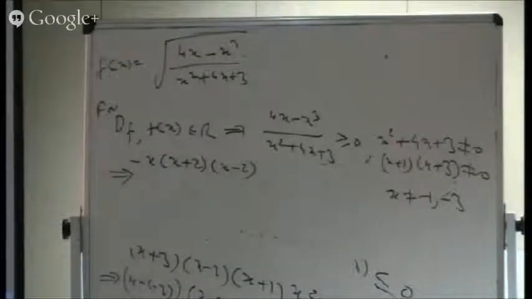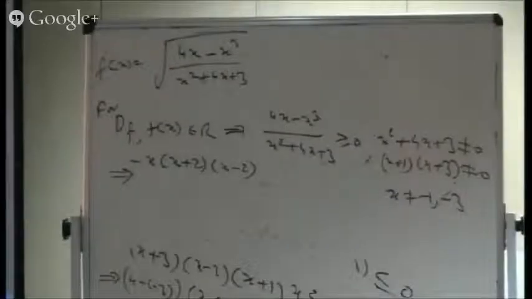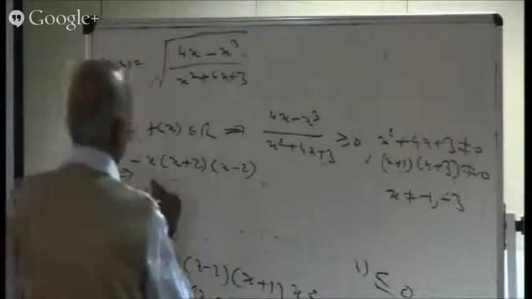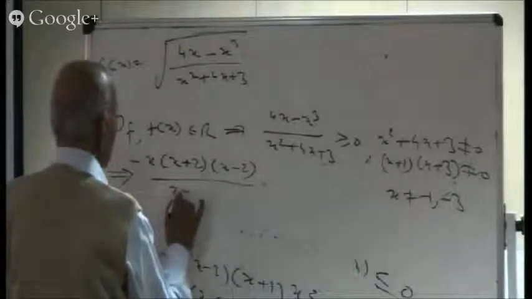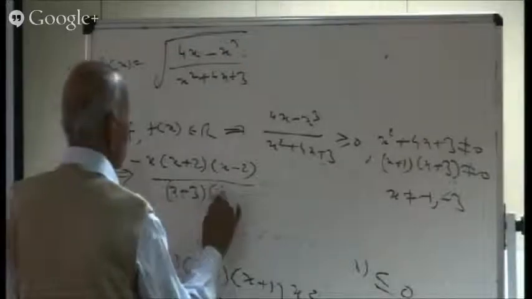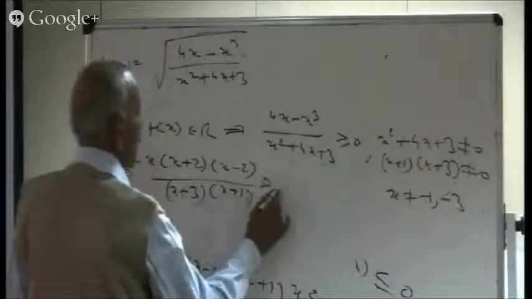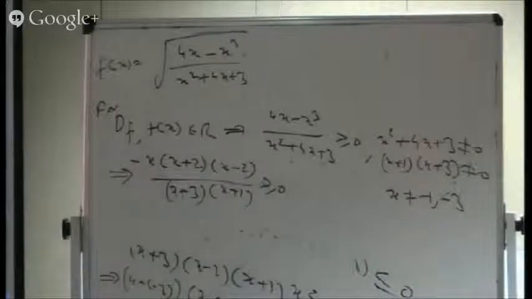You notice I have taken the negative out. So we are getting minus x out, and we are left with x squared minus 4, and here are the factors. And in the denominator, we have already got the factors: x plus 3 and x plus 1. And this is greater than or equal to 0.